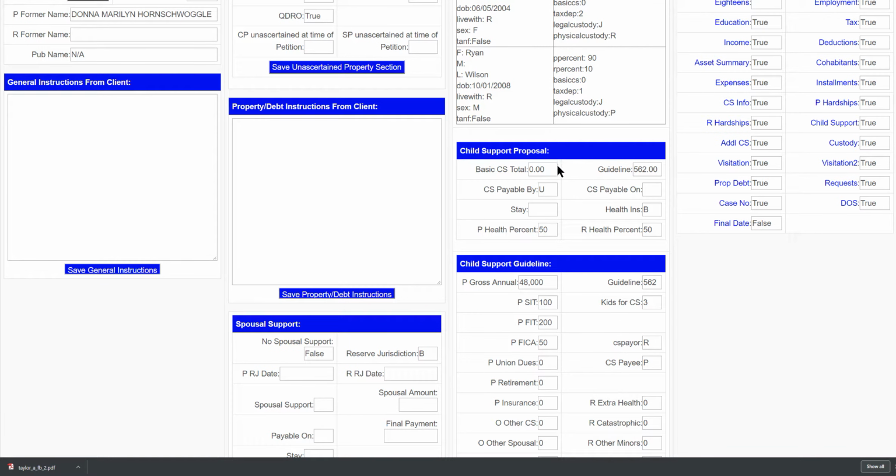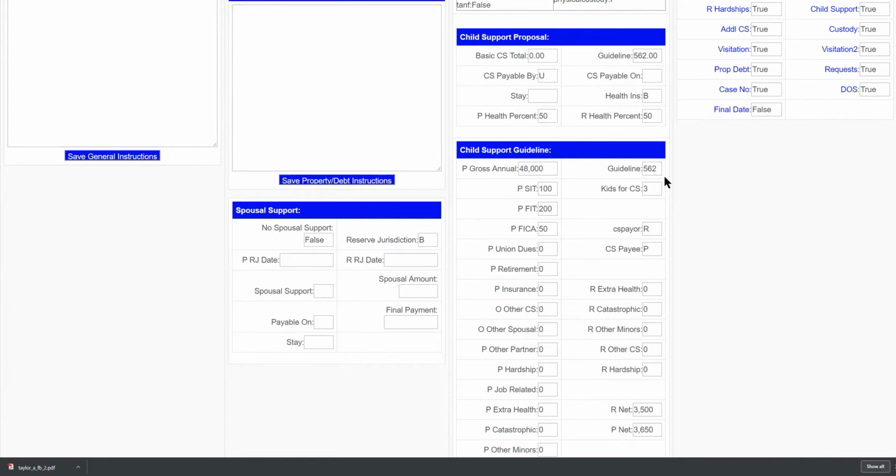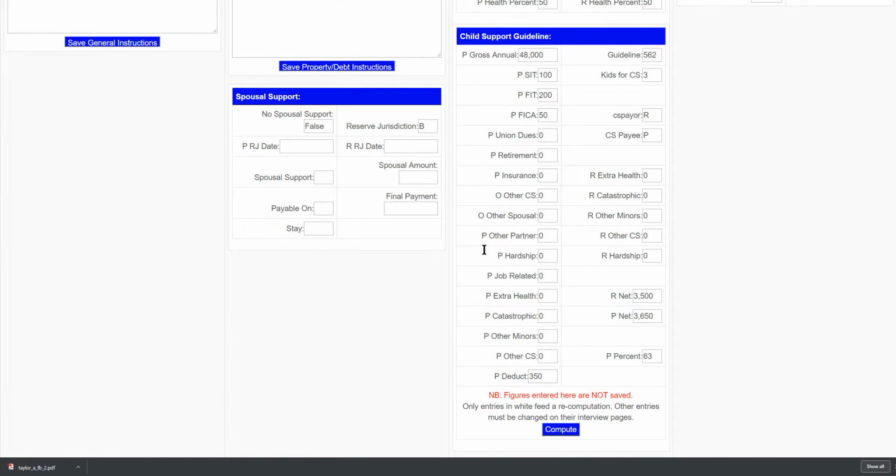If you drop down, you can see that their proposed basic child support is 0. However, the guideline amount is $562. You'll notice that the guideline appears twice here. The reason for that is that this guideline section here is a what-if function.